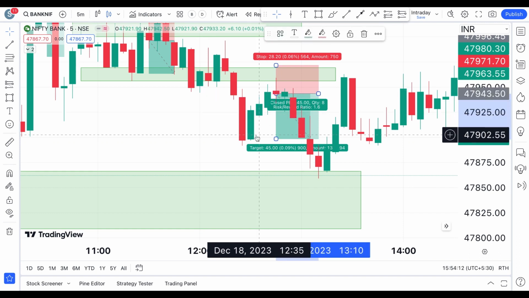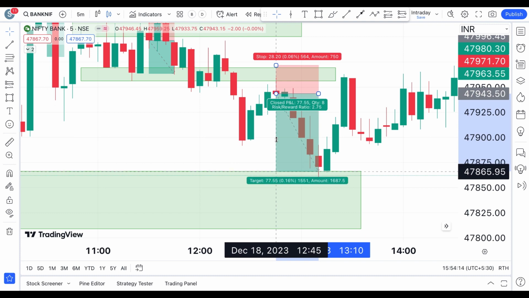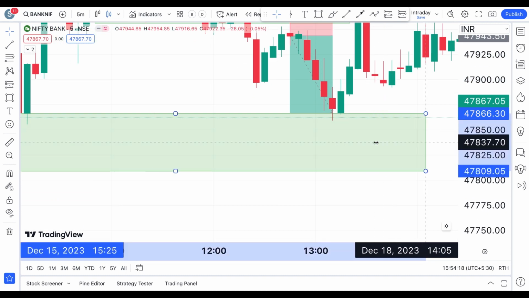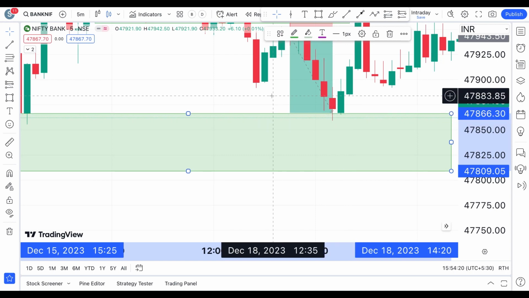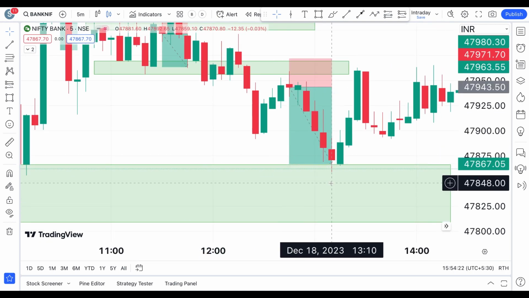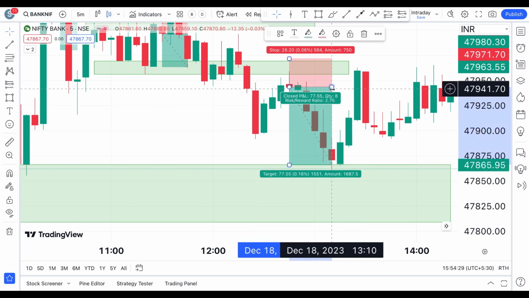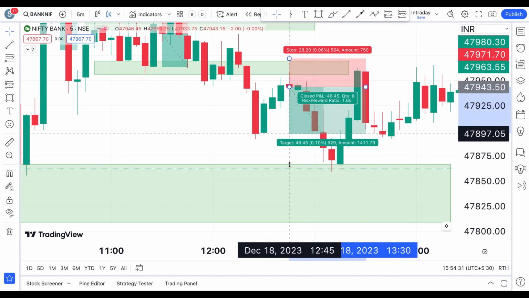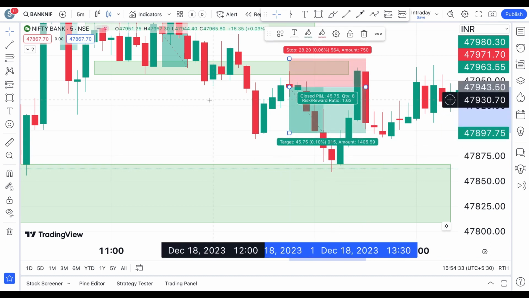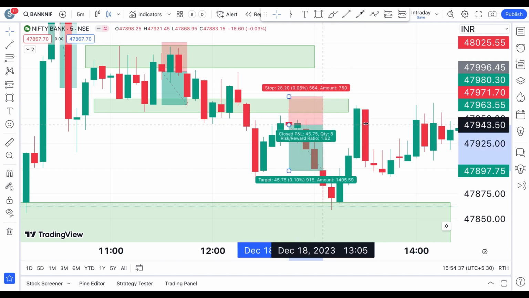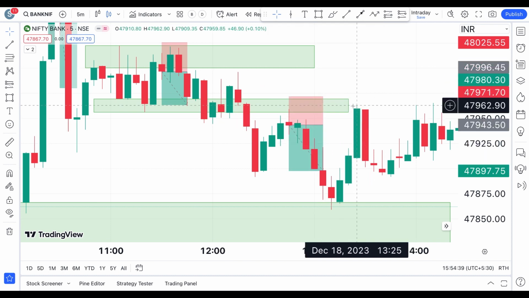So in that case, this is a trade, and after that, if you're someone who is trailing your stop loss and targets, you could have taken your trade till this position, and then after this you could have waited for the prices to reach this reaction, but that didn't happen. So on the way back, you could have exited your position somewhere here, which is 45 points. So we already have 100 points in today's account, and this is another 45 points. That's 145 points. And see what has happened next.